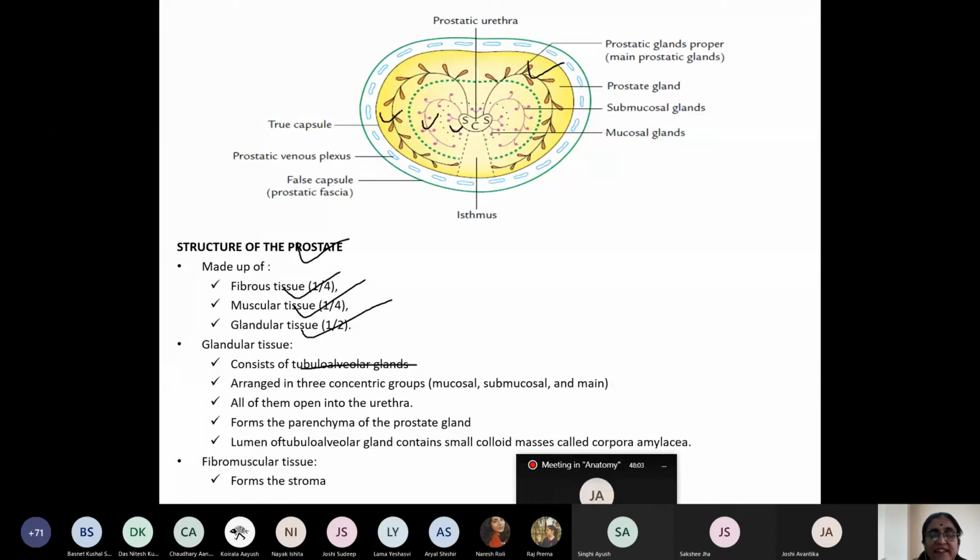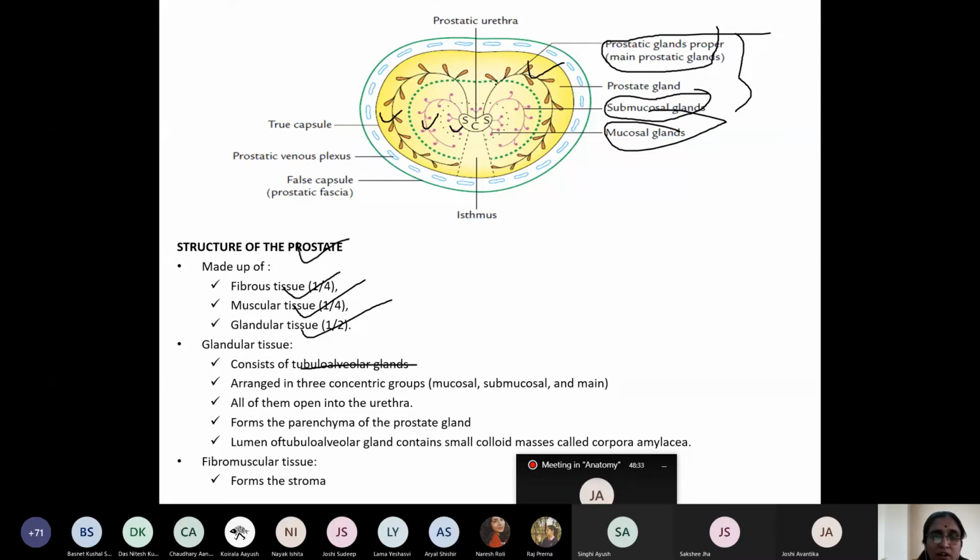They are categorized into the mucosal group, this is mucosal, then outside, submucosal, and more peripherally, the main prostatic glands or prostatic gland proper. These glands form the main parenchyma of the prostate. In between the glands, there is fibromuscular stroma.